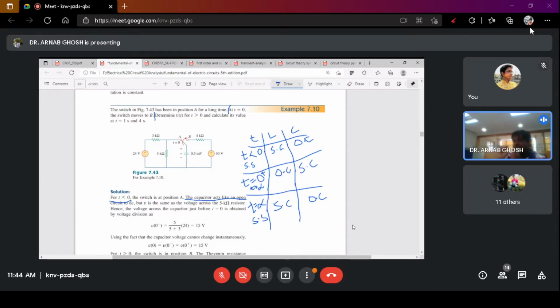At t equals 0 plus, that is just when you have switched on your switch, at that portion, your inductor will be open circuit, your capacitor will be short circuit. And at t equals infinity, that is when again we are considering the steady state response, the inductor will be short circuit and the capacitor will be open circuit. So this ideology is very important when you are applying it to problems of transients anywhere, for your exam, for your GATE, for any unknown problem. This is necessary,